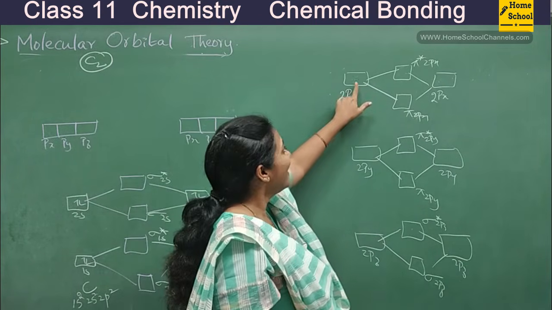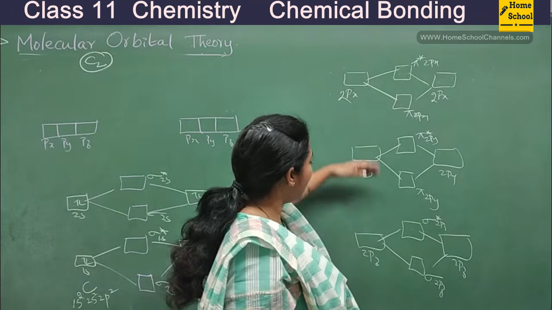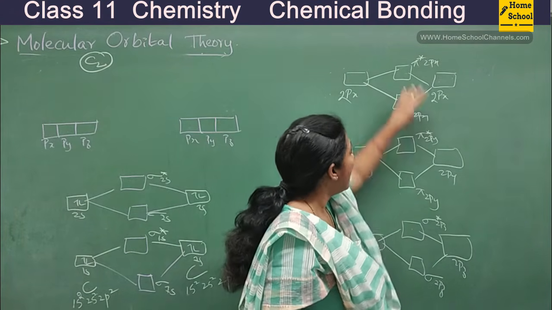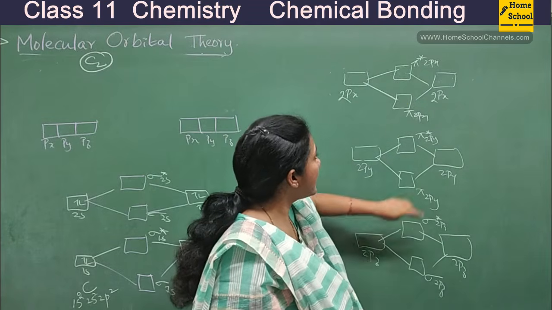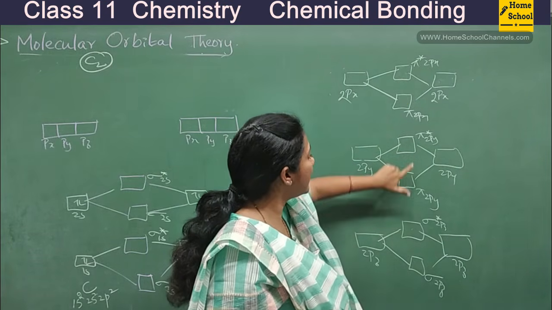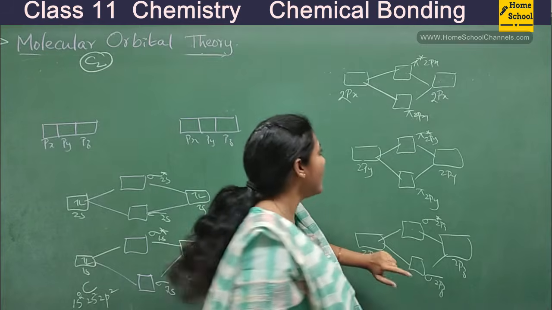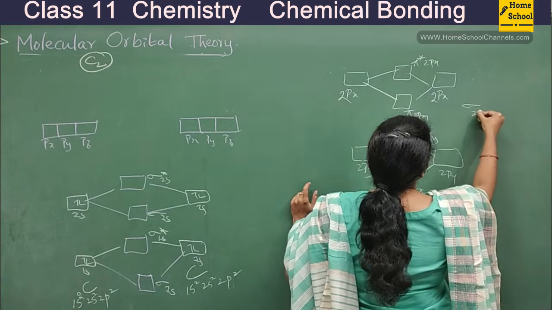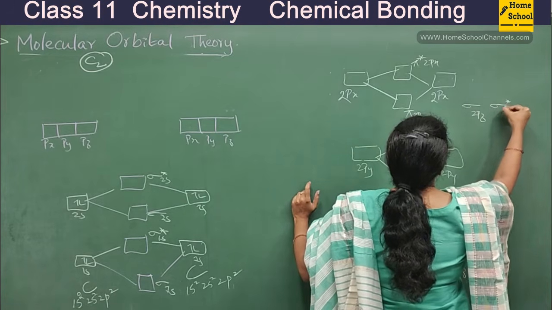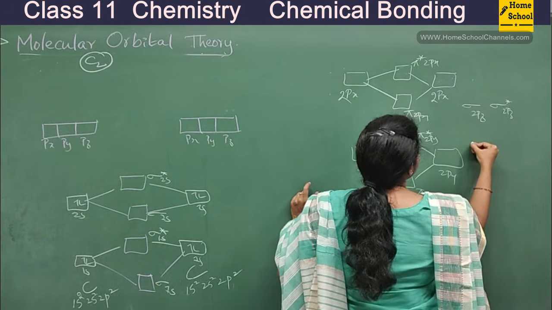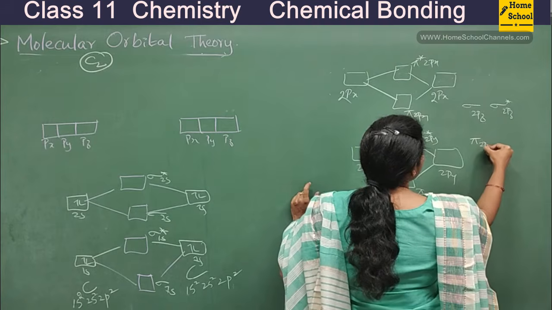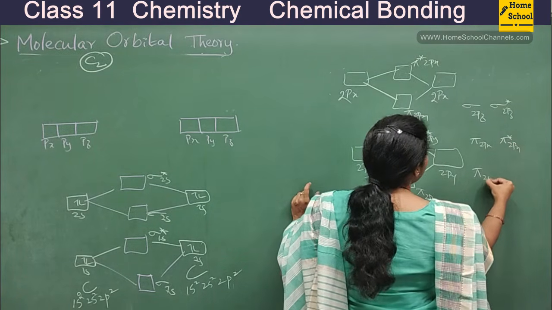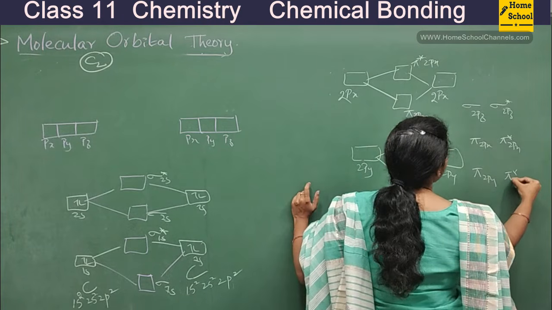So that means, see how many 3p orbitals combined with 3p orbitals. How many new molecular orbitals you had got? 1, 2, 3, 4, 5, 6, right? So what are their names? Sigma 2pz, sigma star 2pz. You had got pi 2px, pi star 2px and pi 2py, pi star 2py.